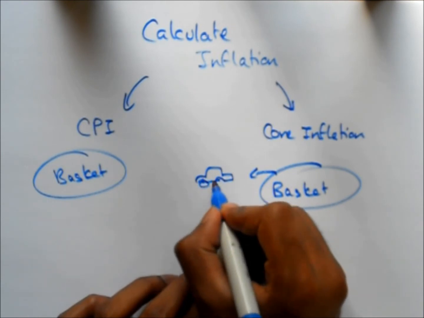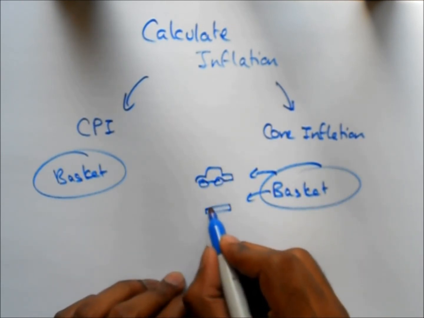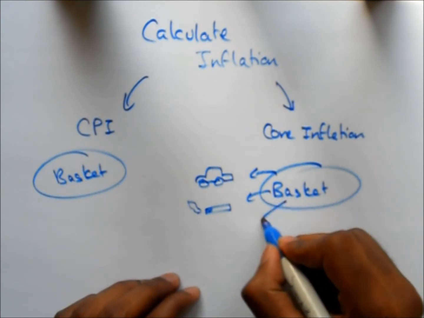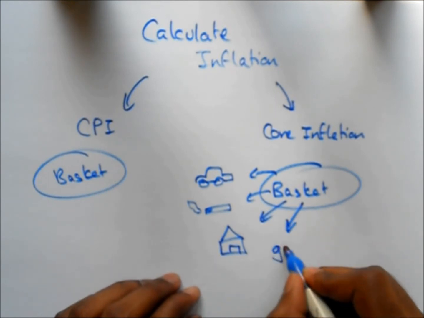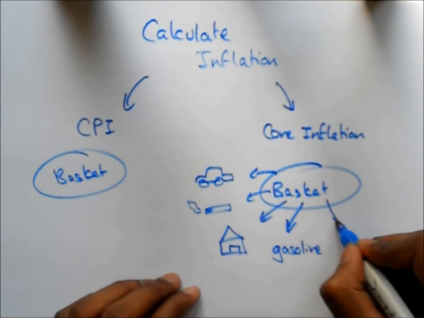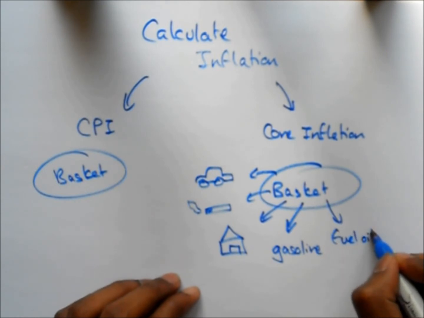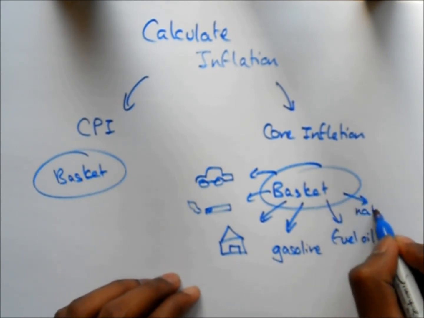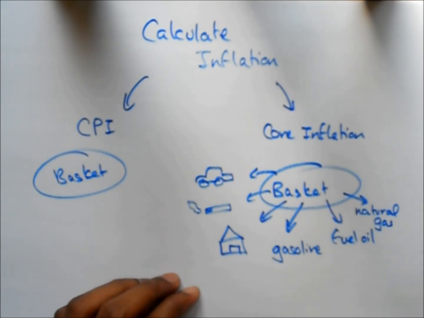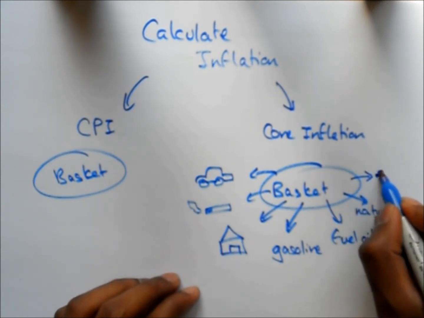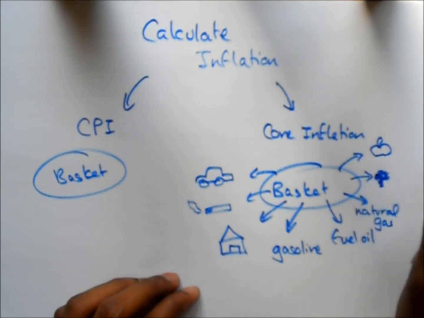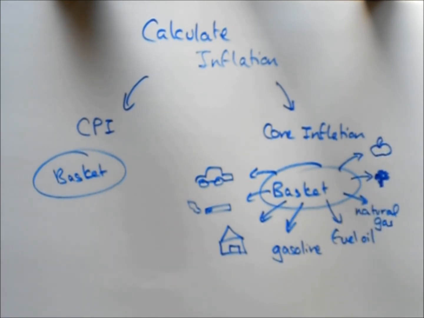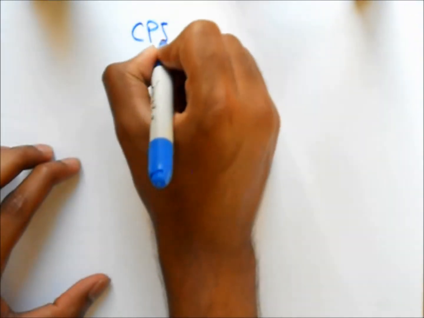They exclude these components because when one of them is placed, they have a very high potential to change the entire basket. For example, when gasoline inflates by 10%, it can have a huge effect on the basket as a whole. These 8 components include intercity transportation, so buses and cars, and there's tobacco products, so selling cigarettes in stores, there's mortgage interest, there's gasoline, fuel oil, natural gas, vegetables, and fruits. These are very important components that are excluded just to see how much the other products have an effect on it. The CPI, however, is the one that we use to calculate inflation.